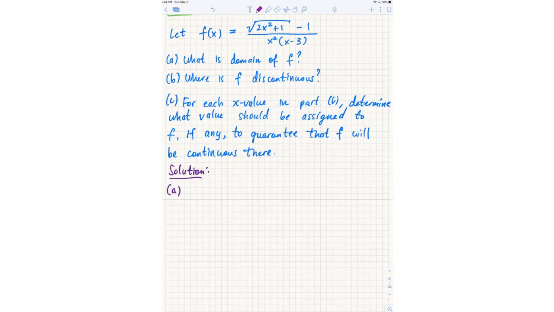So just 0 to 3 and 3 to infinity. Why can't I have negative values of x? You're saying that negative values of x are not in the domain of this function. Why is that?